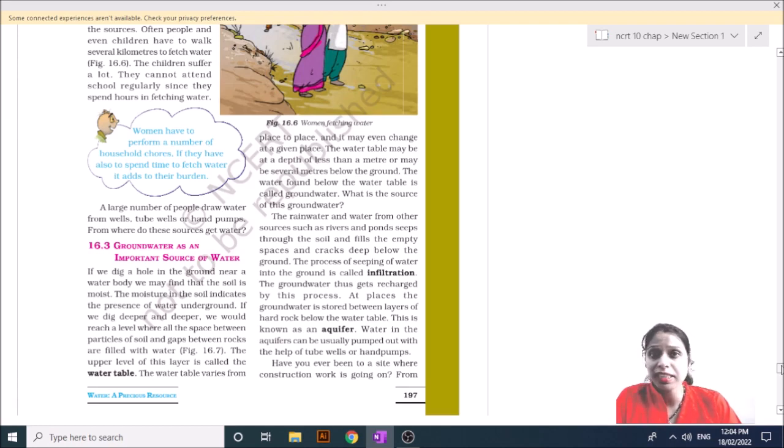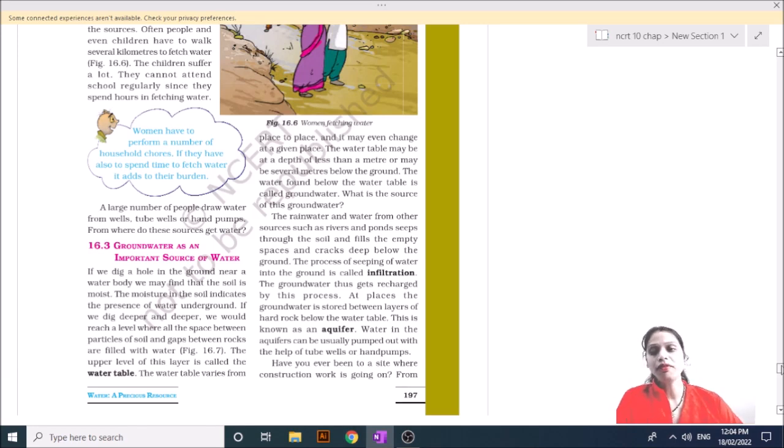And how does the water seep? You know that in a pond or a river, the soil seeps the water, and this seepage is responsible for increasing the groundwater. This process is called infiltration. And the layer of rock below the water table that contains water is called an aquifer.